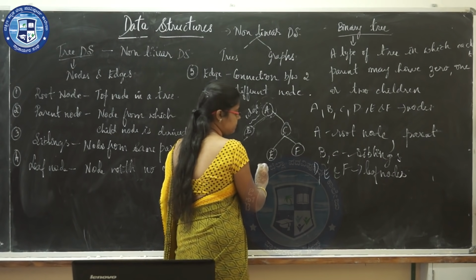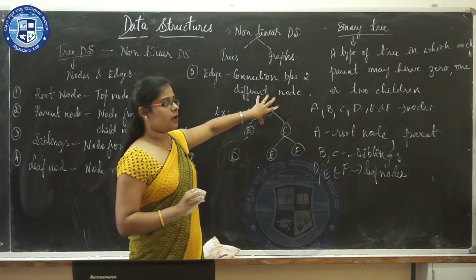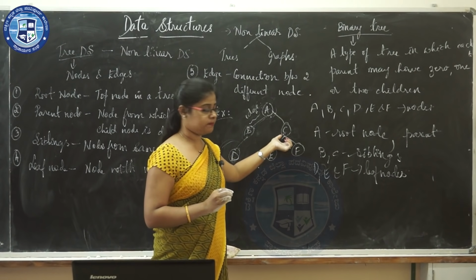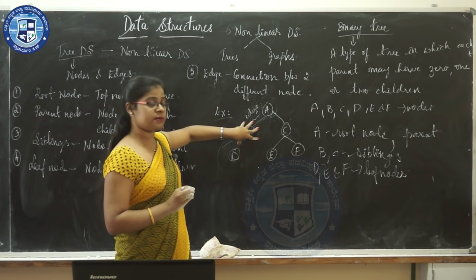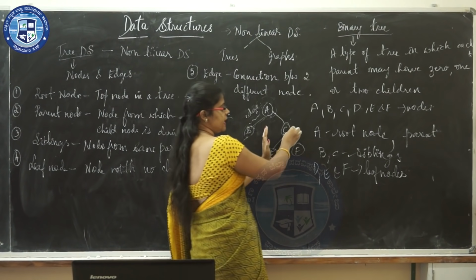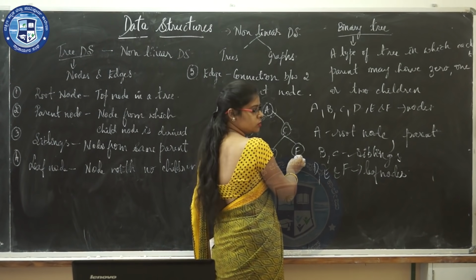That is, now we can take example of this. This is also known as binary tree. So in this binary tree, suppose if I take the node A is having 2 children. Suppose if I take B as the parent now, B is having 1 child. If I take C as the parent node, then this C is having 2 children.